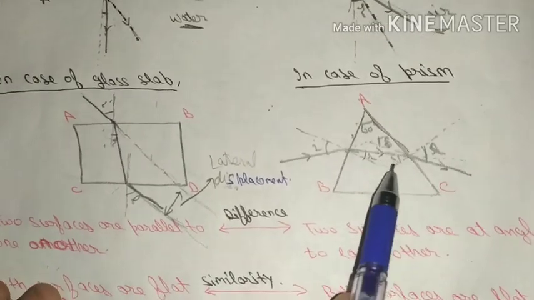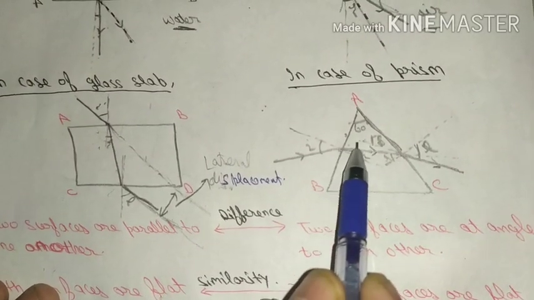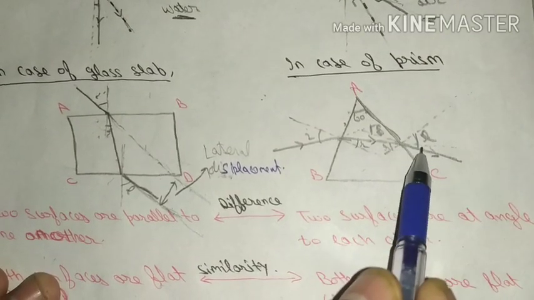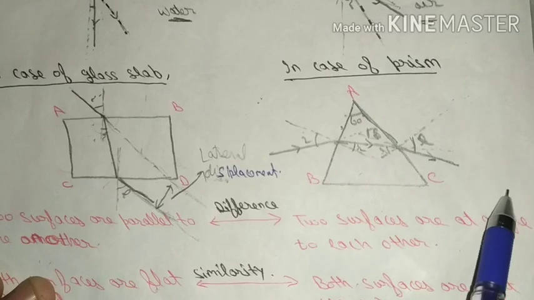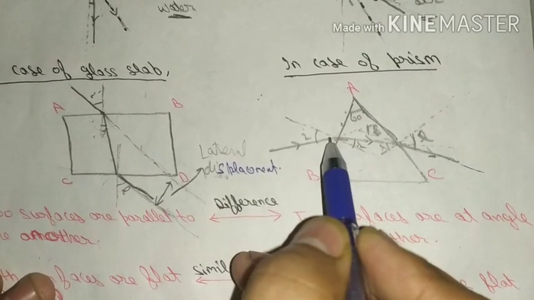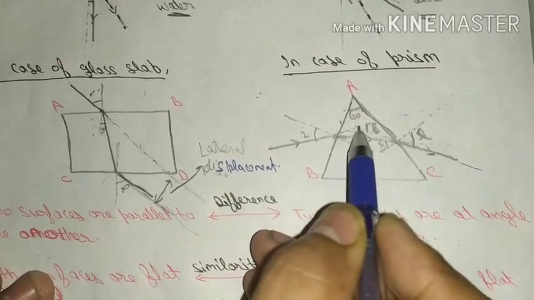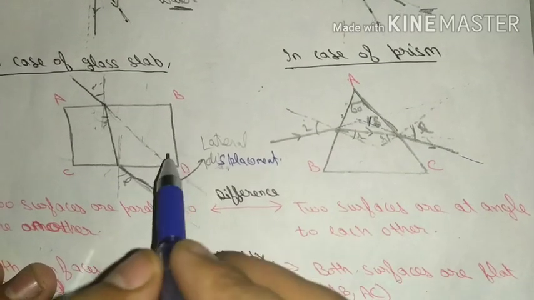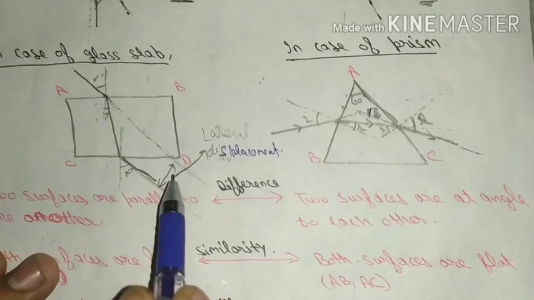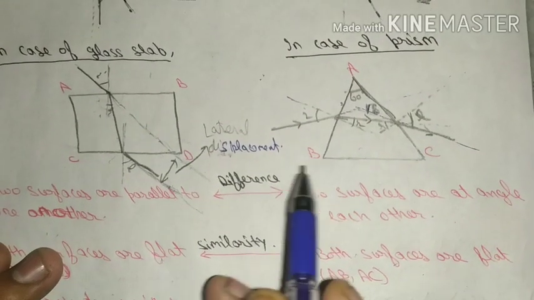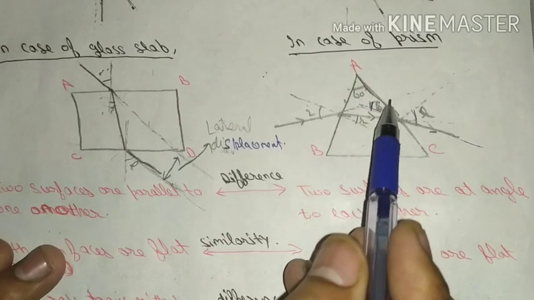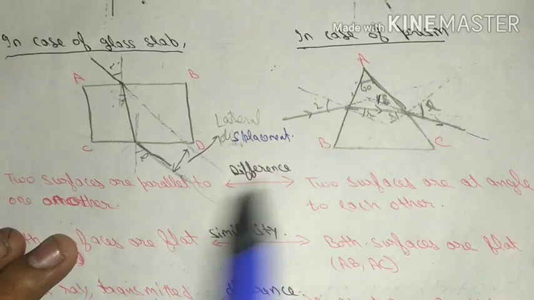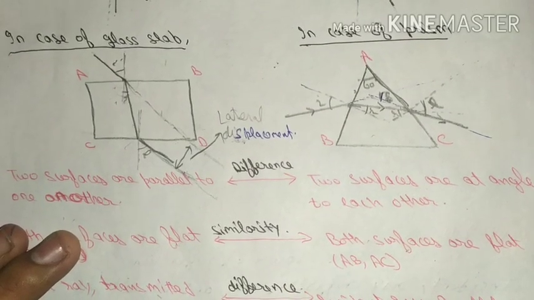But in case of prism, you can see the path of the incident ray is this, and the path of the refracted transmitted ray is this. So this ray and this ray are not parallel to each other, but they are at some angle which is known as delta. So in both cases this is the major difference: in this, light rays are parallel, but in this, light rays are not parallel but at some angle. So these are the differences and similarities between the glass slab and prism.